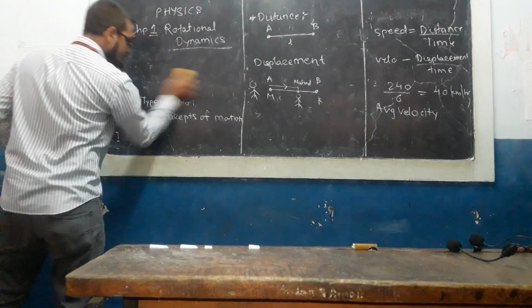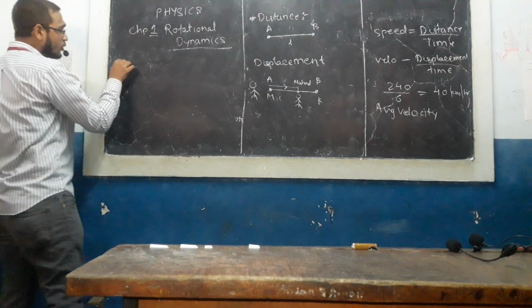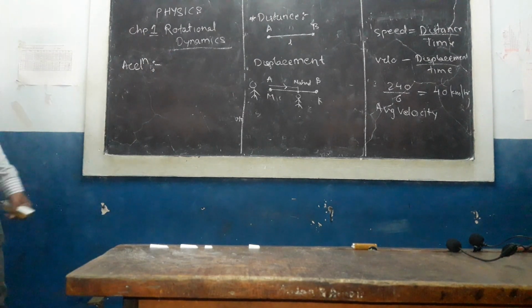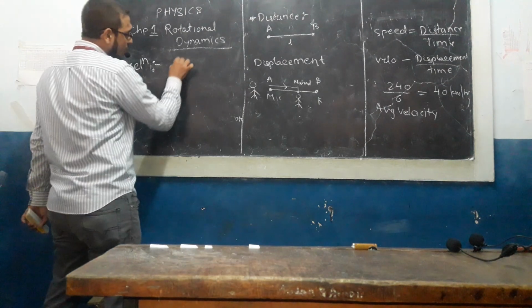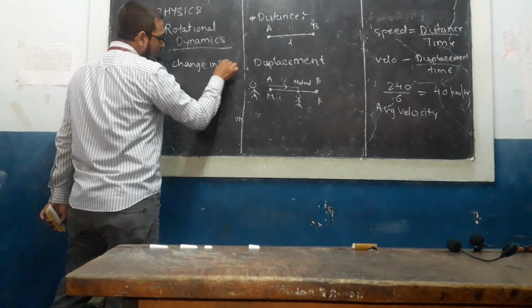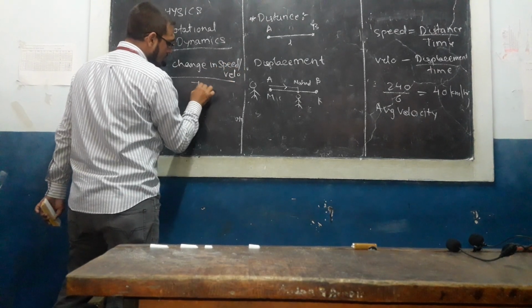Then next is your acceleration. What is acceleration? Change in the speed or velocity upon time.